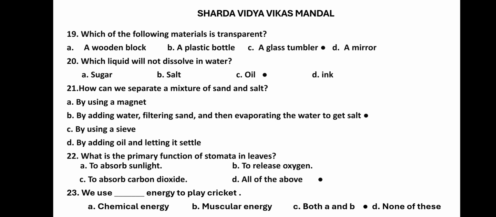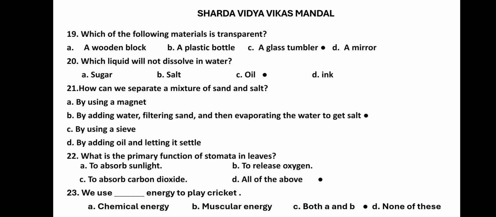21. How can we separate a mixture of sand and salt? By using a magnet? No. Magnetic separation is for magnetic substances. By adding water, filtering the sand and then evaporating the water to get the salt. Yes, that's the correct option. A sieve can only separate smaller particles from bigger ones of different sizes.